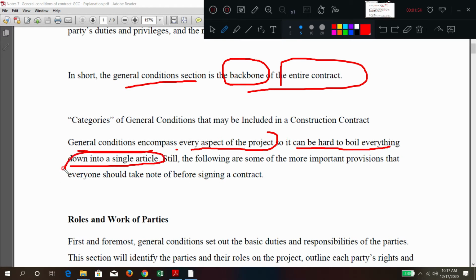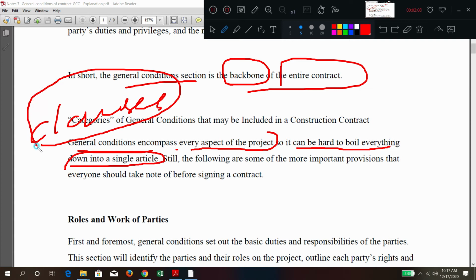It means the total contract document is split down into small pieces. We call them clauses, a very important term. So the general conditions are nothing but a summation or writing up of different clauses. So clauses of time, clauses of payment; like that, they make the subheadings.